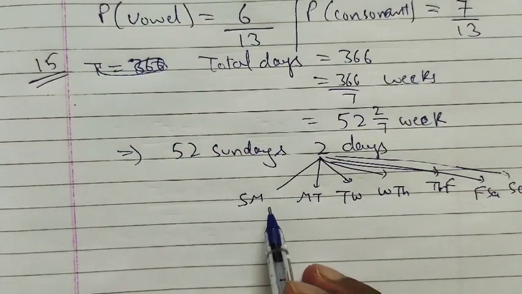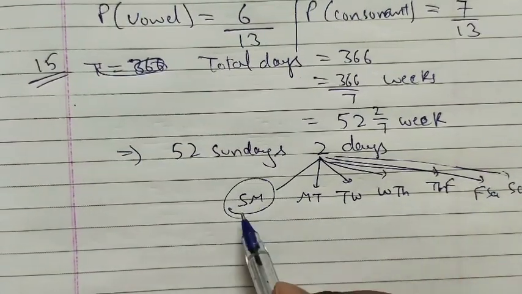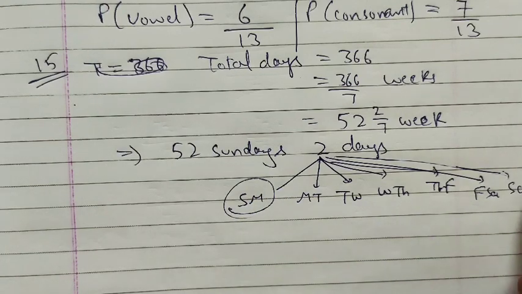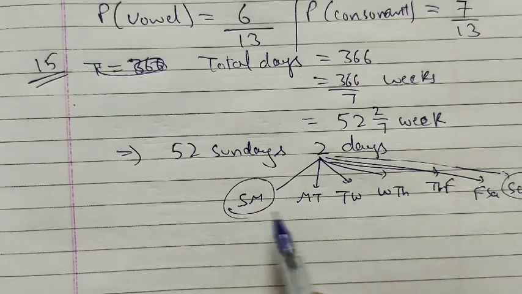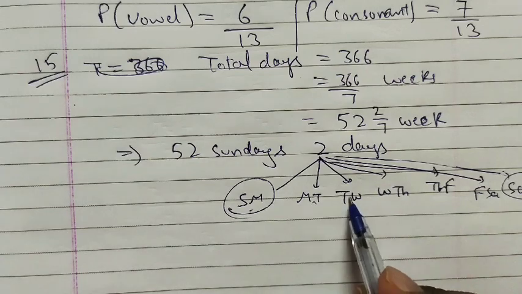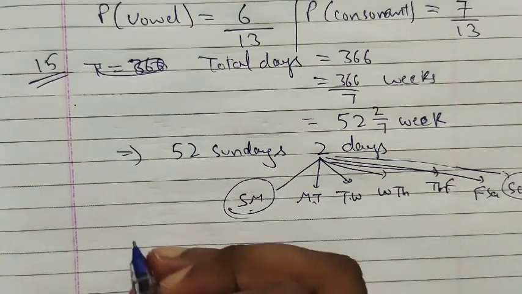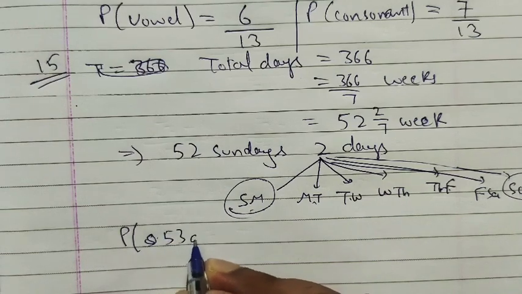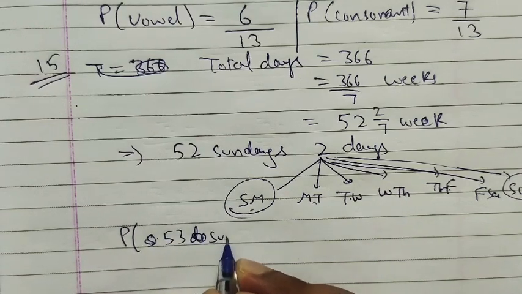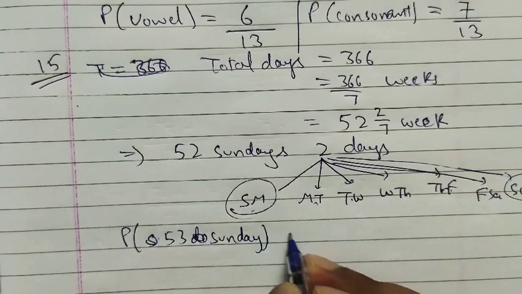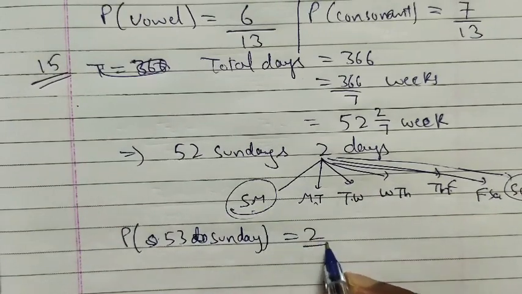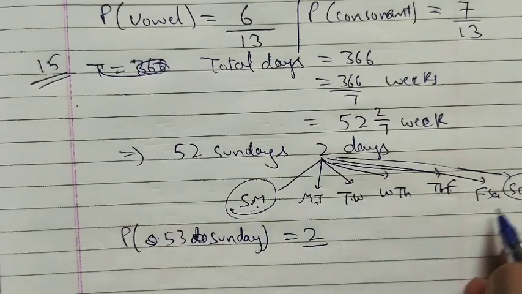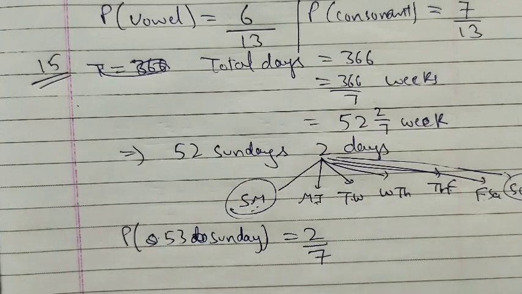The chances of getting Sunday are only in Sunday Monday and Saturday Sunday. So probability of getting 53 Sundays is 2 out of 7. So 2 upon 7 is the answer.